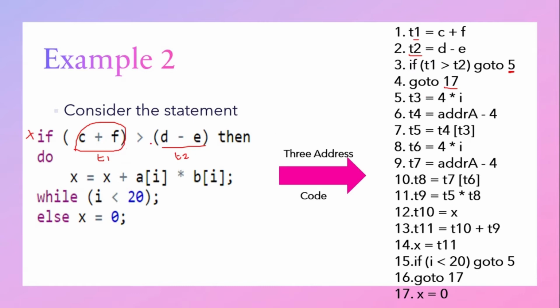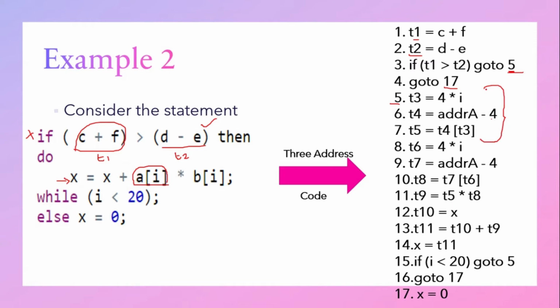Next, after that, if this condition is true, we will execute this thing. So where this part is present, this particular execution begins at statement 5. So if the condition is true, we will go to 5. Then first we will write the 3 address code for this array A of I. For writing an array, the general method of writing a 3 address code is first we will write 4 into I. So 4 into I is stored under a temporary variable T3. Then address of A minus 4 is stored under the temporary variable T4. Then T4 of T3 is stored in T5.